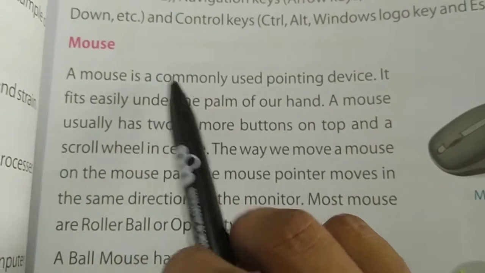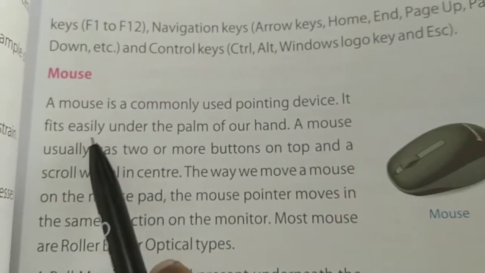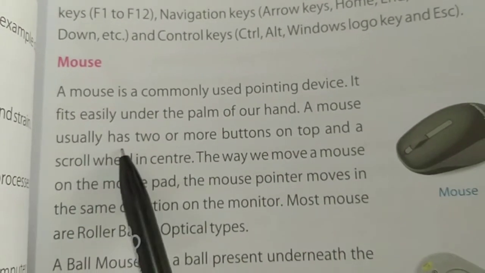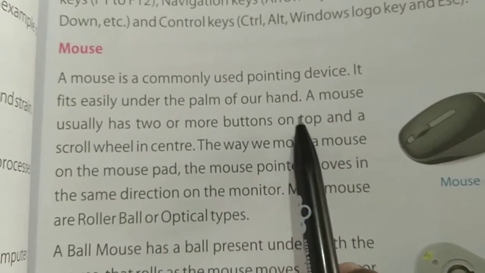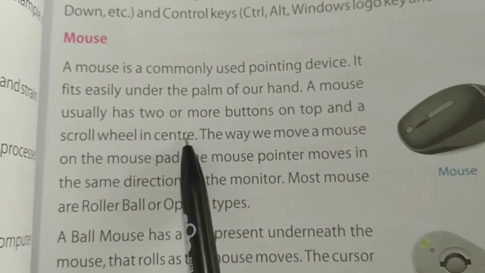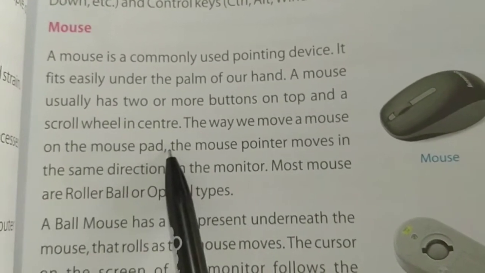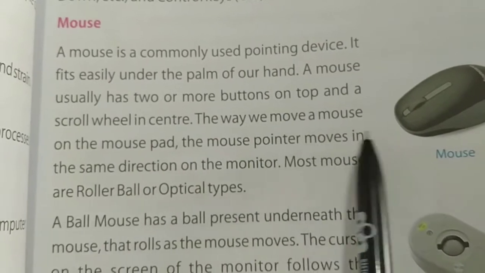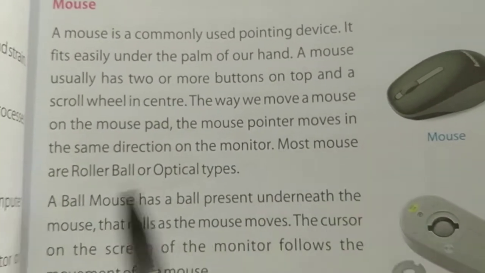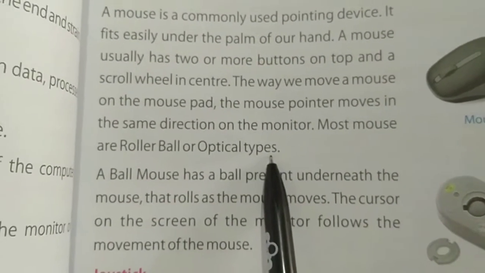A mouse is a commonly used pointing device. It fits easily under the palm of our hand. A mouse usually has two or more buttons on the top and a scroll wheel in the center. The way we move a mouse on the mouse pad, the mouse pointer moves in the same direction on the monitor. Most mice are roller ball or optical type.